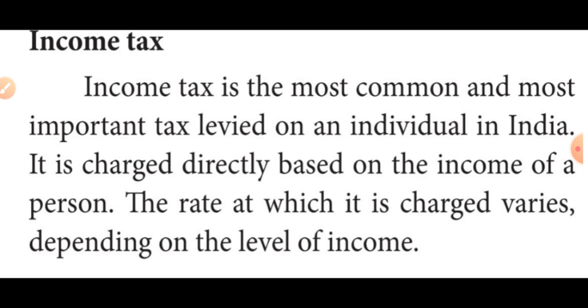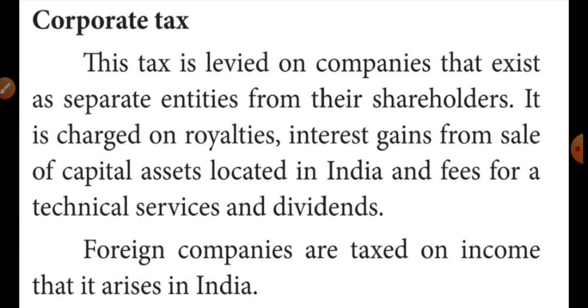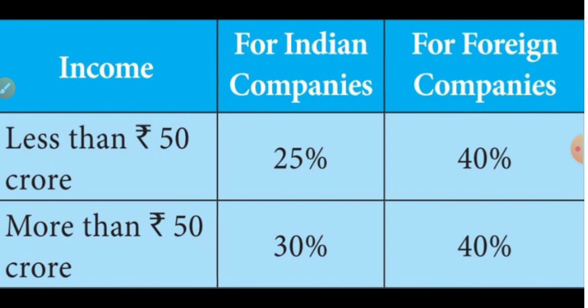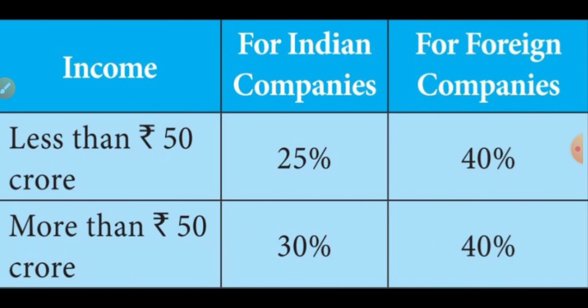Then secondly, corporative tax. Corporative taxes are levied on companies, and the foreign companies also have to pay the taxes. For example, Indian companies pay 25% of taxes on their income. The foreign companies pay 40% of taxes. Indian companies pay 30% of income as taxes, whereas the foreign companies pay 40% of taxes.